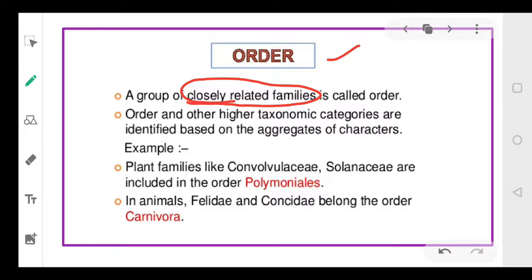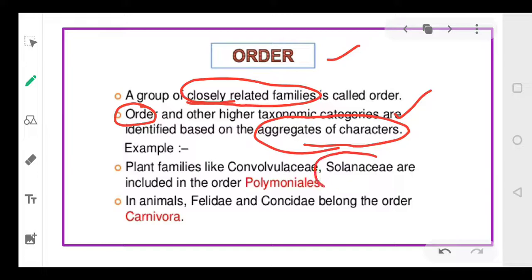Whatever category we are talking about, they are always based on certain characters. So order means a group of closely related families, and order and the other classification categories are always based on certain characters. Now let's take an example of order.